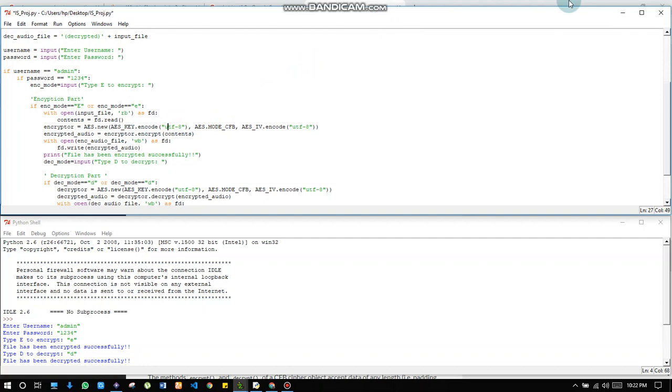And UTF is Unicode Transformation Format 8. It can also be possible in 16 with different variants, but we are using 8 here to encode it. And this mode is AES.MODE_CFB. CFB actually means cipher feedback mode.